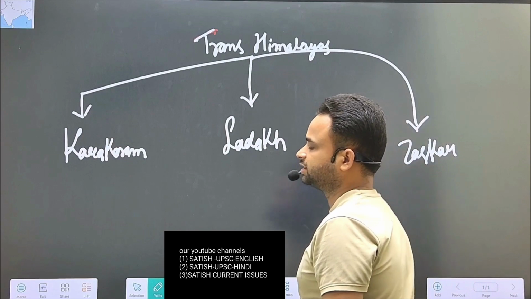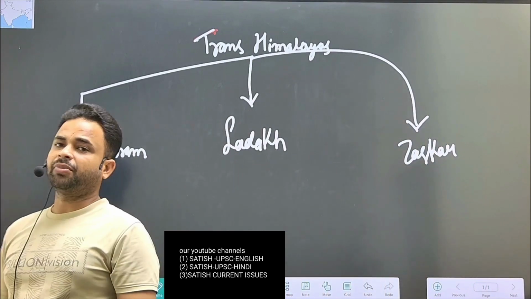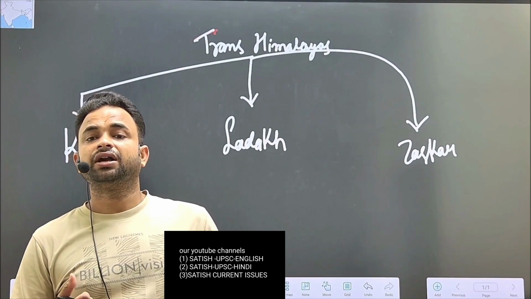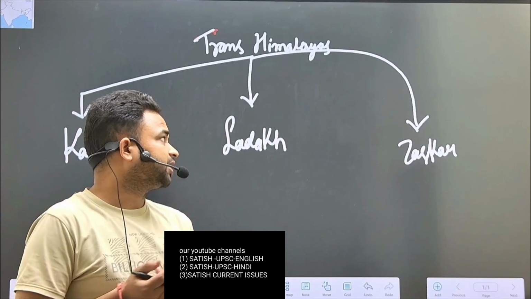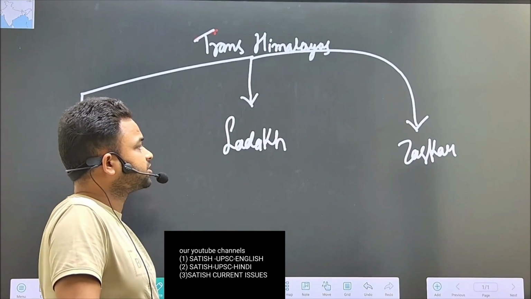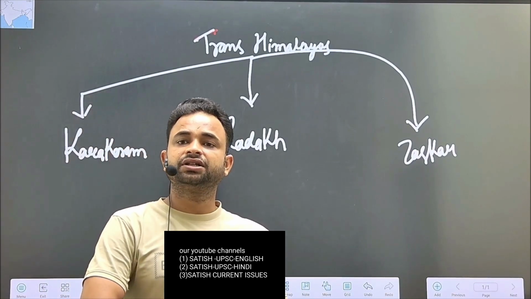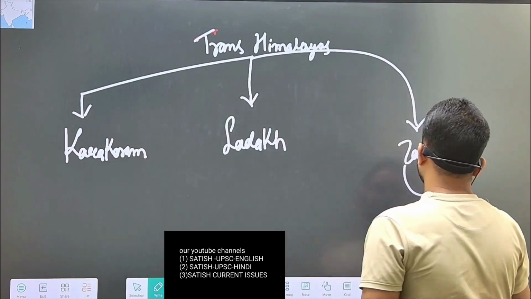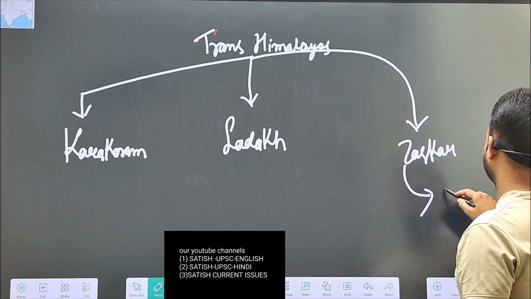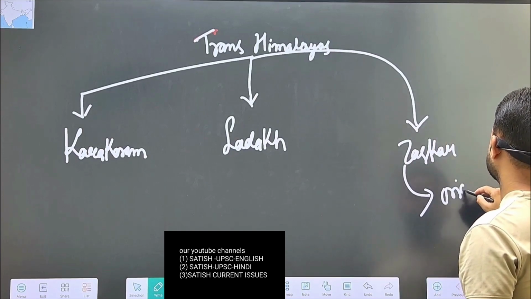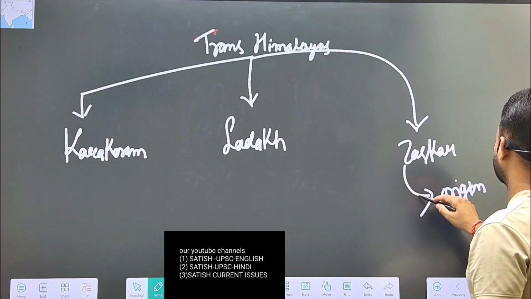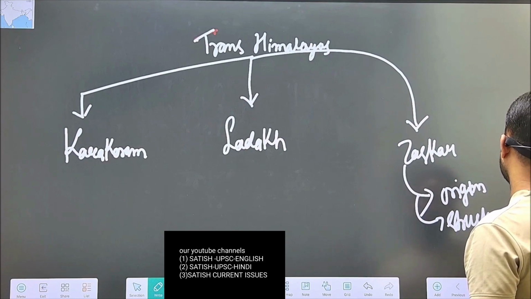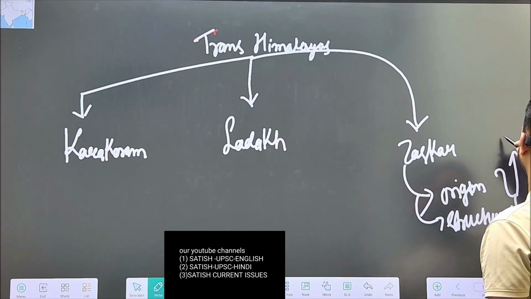See about Jaskar. Jaskar range is a part of Great Himalaya on the basis of origin and on the basis of structure, but it is stretched in Trans Himalaya. That's why we know it as a part of Trans Himalaya. So on origin and structural basis, it is a part of Great Himalaya.